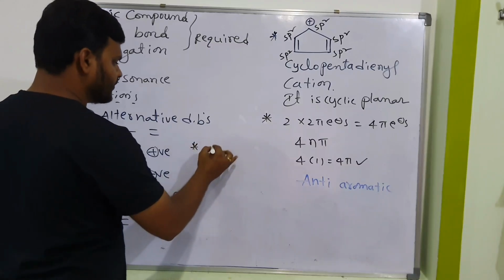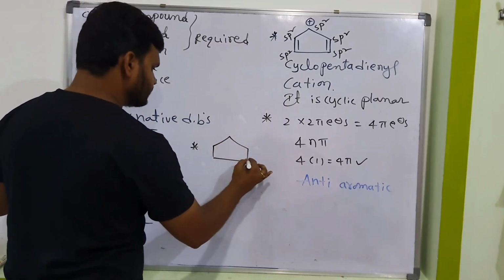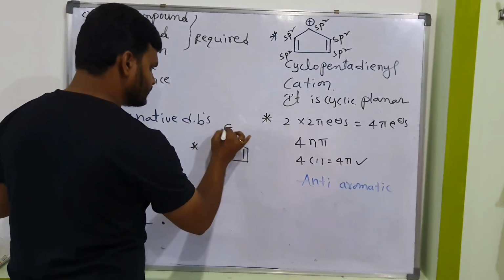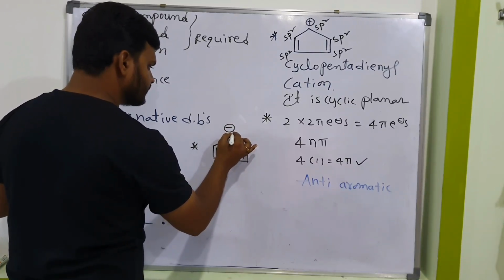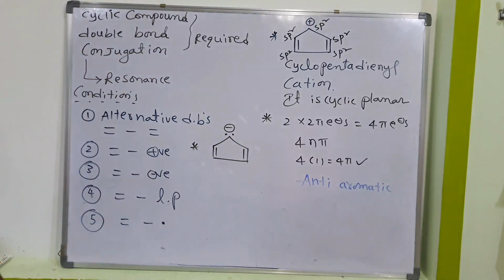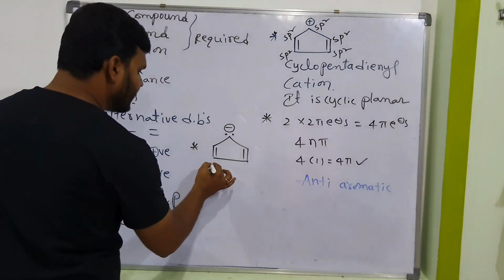So what about this one? What is the name of this compound? Cyclopentadienyl anion.